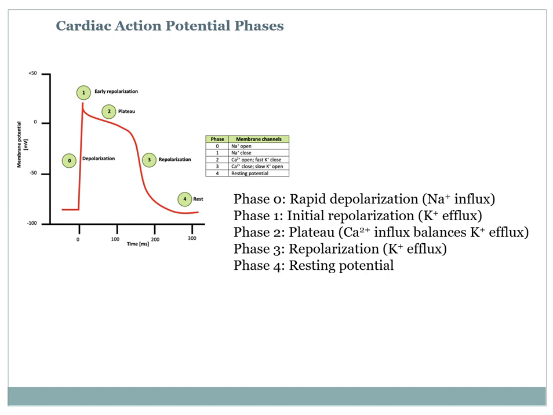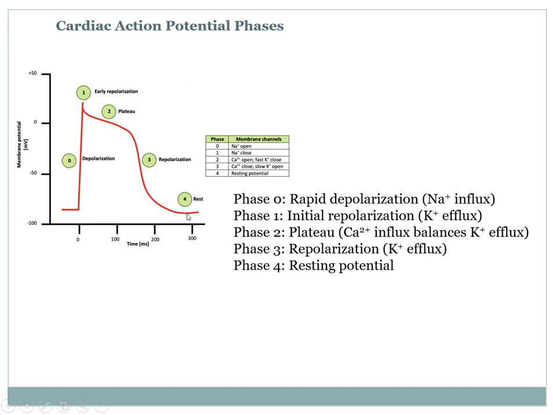After that there is phase 3, which is rapid repolarization. This is because the calcium channels get closed and potassium channels remain open, and potassium leaves the cell in large amounts, and this causes the membrane potential to return to the resting negative value.